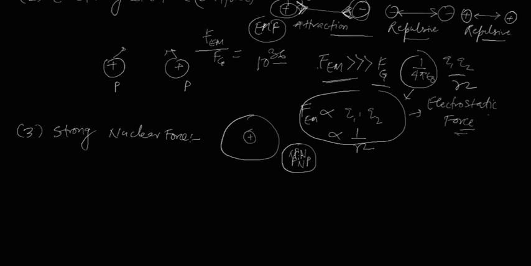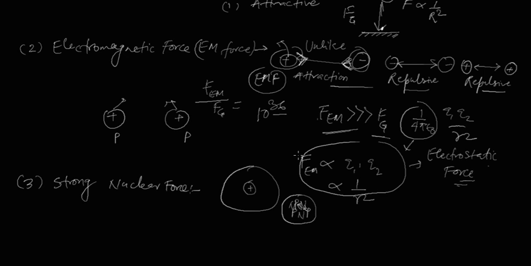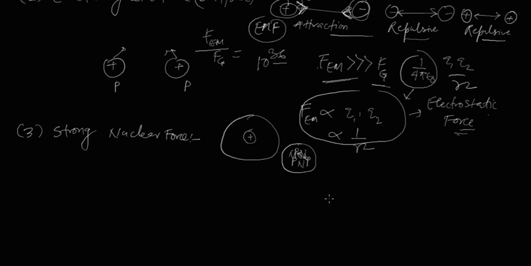So how is it possible that two positive charges remain together in a stable state? Because from the electromagnetic force we understand that two like charges are repulsive in nature. So how is it possible that the protons in a nucleus remain together? This is because of another fundamental force, which is called the strong nuclear force.